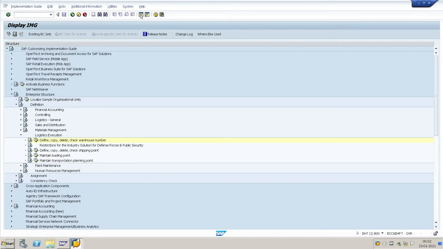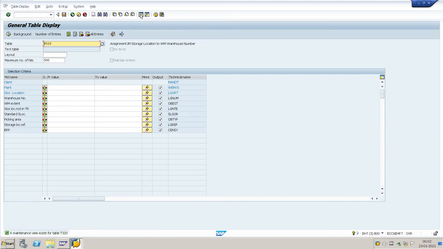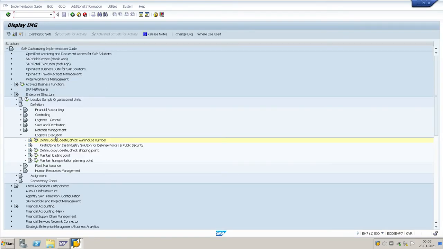We go to one more table, SE16N, T320, given plant KUP1, storage location K001. Execute. Here no values found, there is no warehouse number as of now. I already created the warehouse number. Now I will go to assign the warehouse number to plant and storage location.